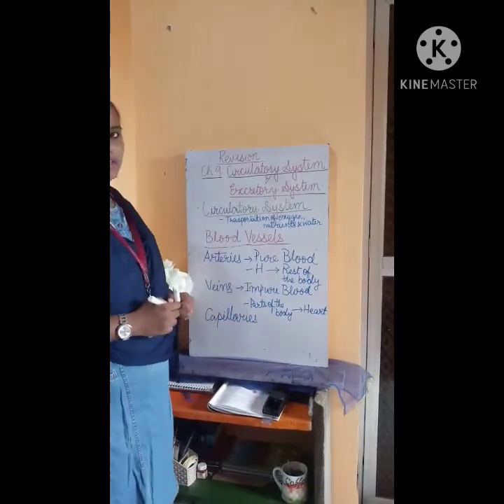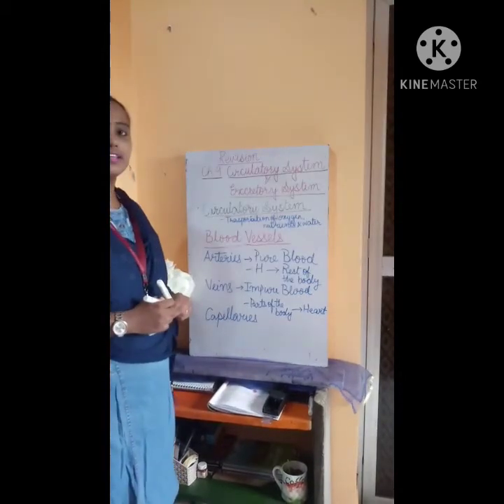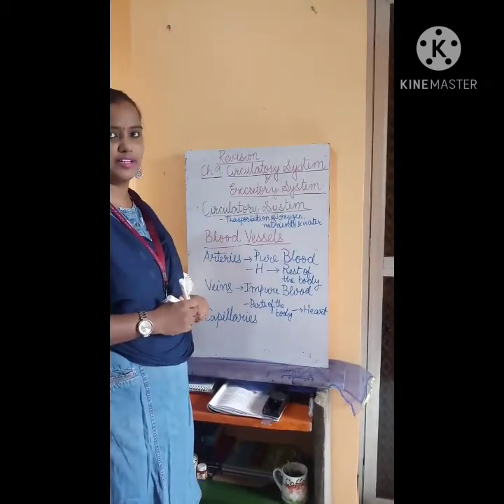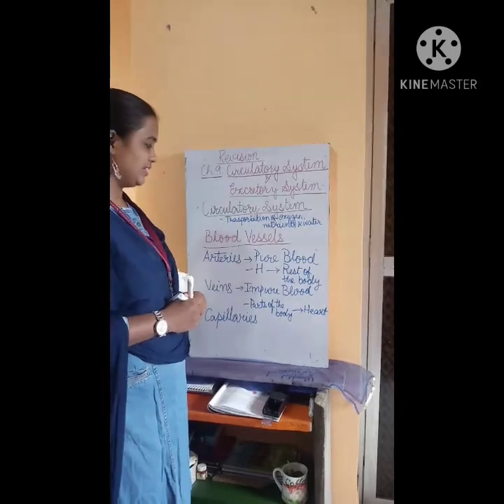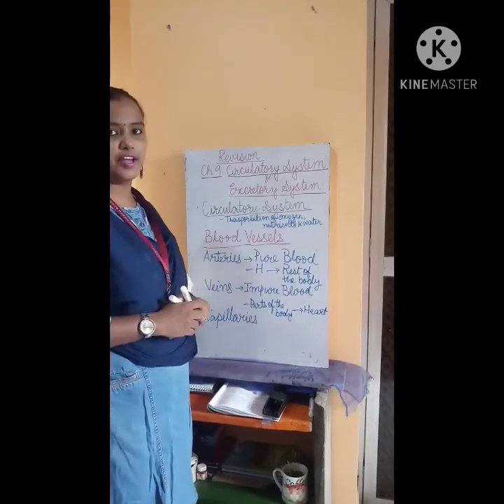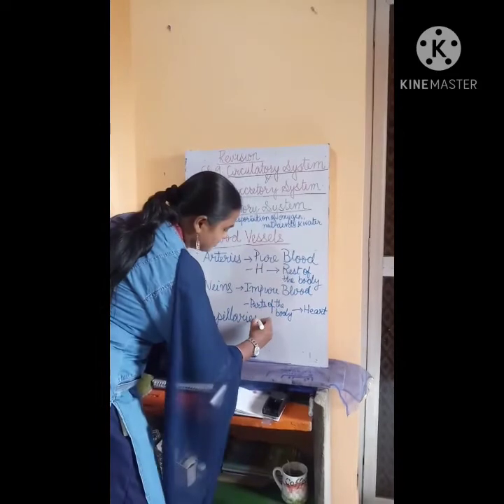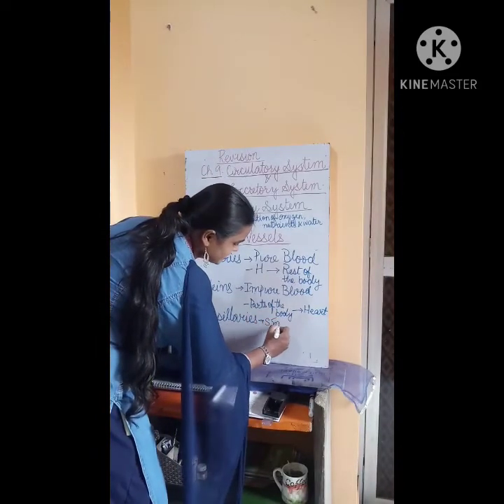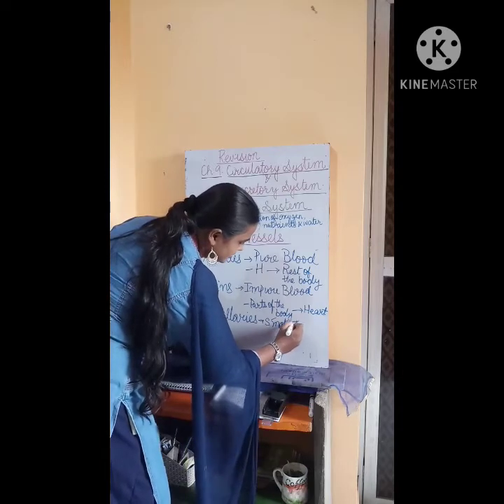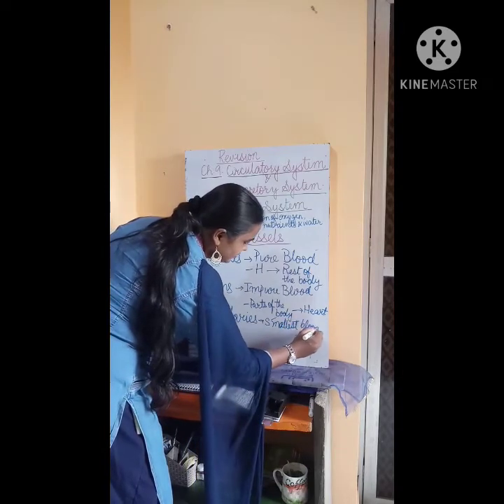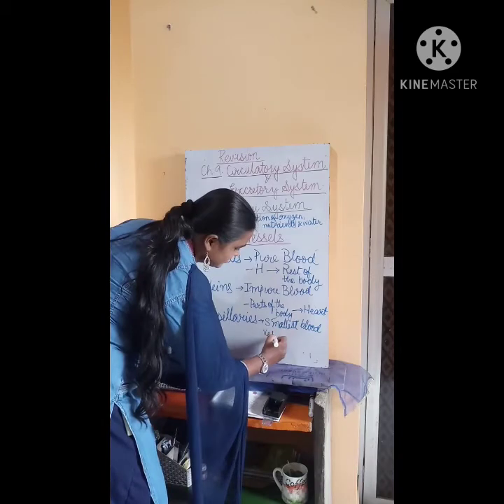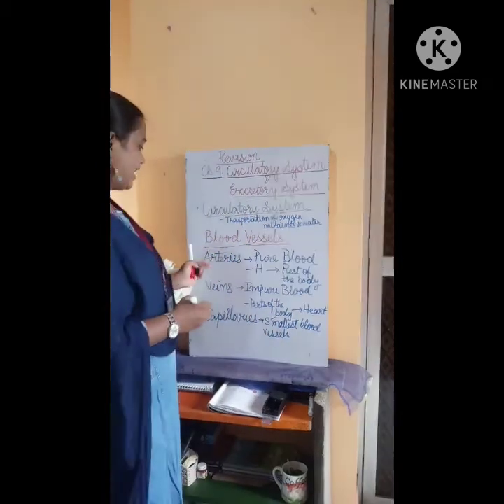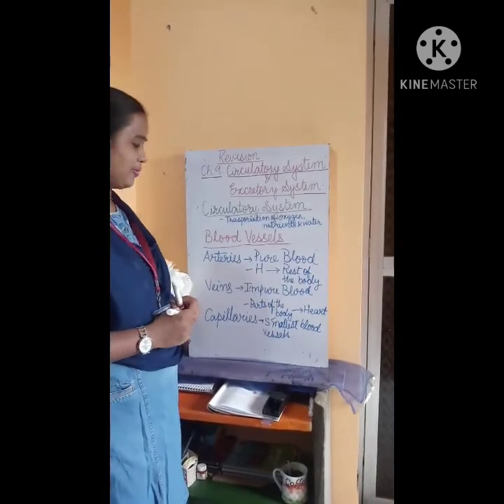And these capillaries, they are the smallest blood vessels, and they connect the arteries and veins. These capillaries only connect arteries with the veins.